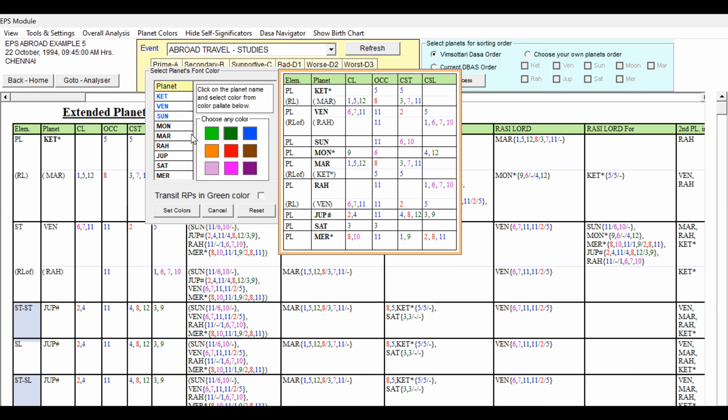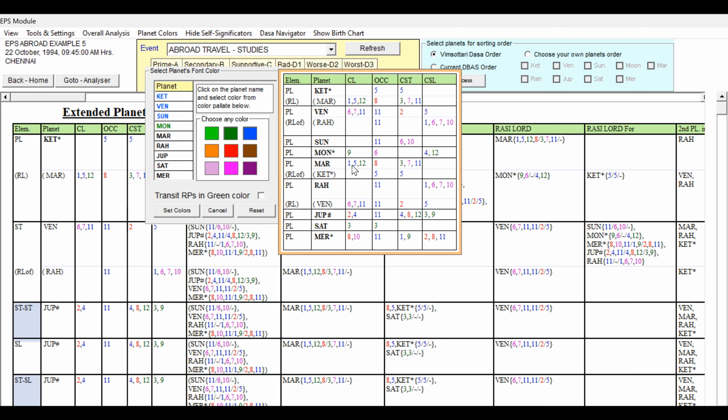And Moon, 9th lord occupying the 6th house, 4 and 12 cuspal sublord. This is for the event of studies abroad. So 4 and 12, 9 is good. So Moon, we can see it is green color, definitely green. 9, 6, 4 and 12, we can make it dark green also because 4 is for the purpose of travel.